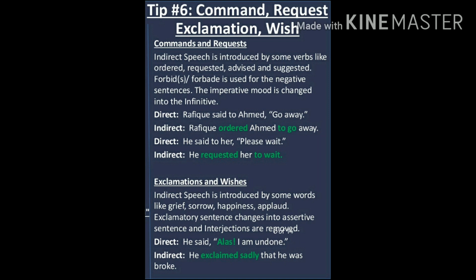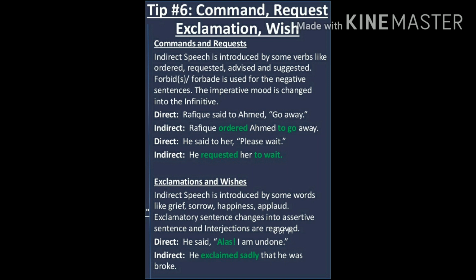And if we are dealing with exclamations and wishes, interrogative we have covered, commands and requests we have covered. Now if the direct speech sentence is dealing with exclamation or wish, then our indirect speech is introduced by some words like grief, sorrow, happiness, rejoice, applaud.